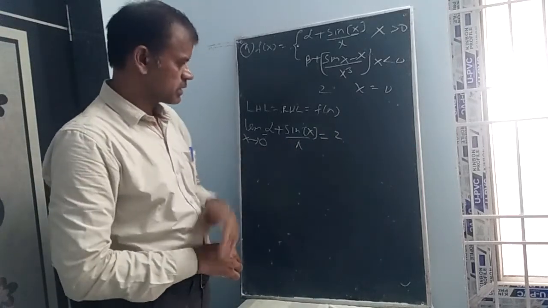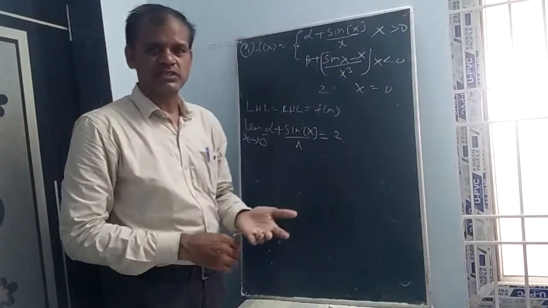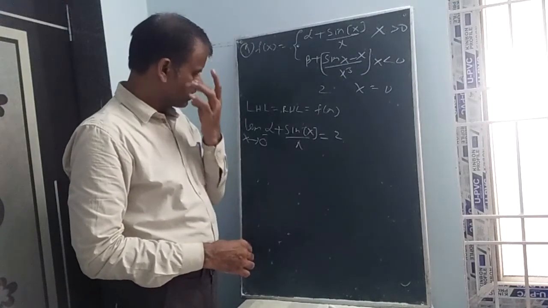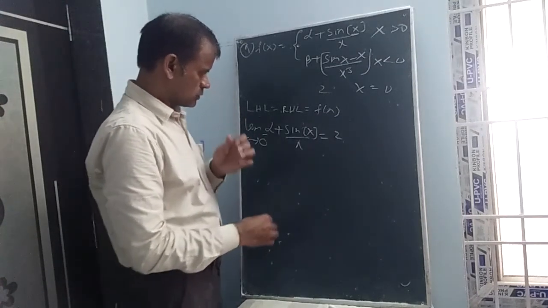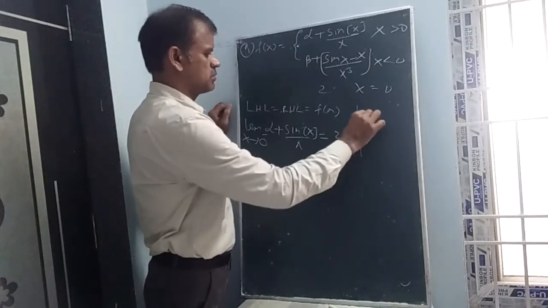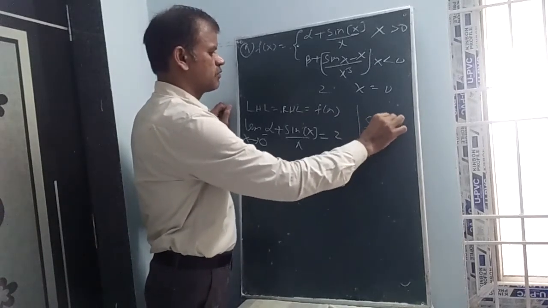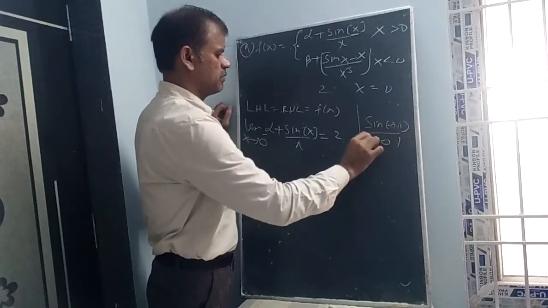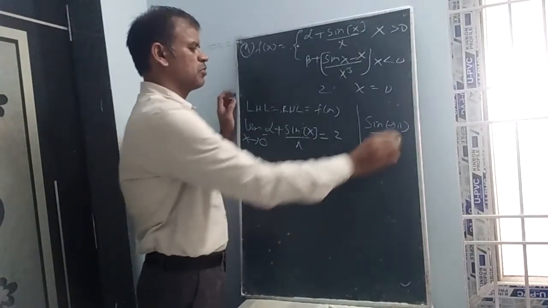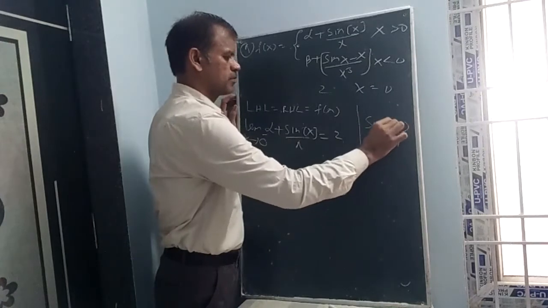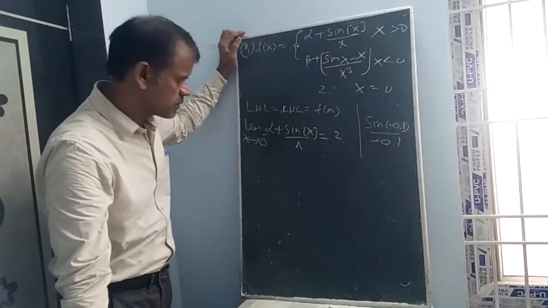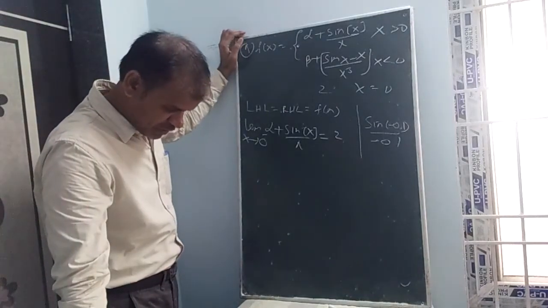Substitute here the 0 minus neighborhood, so sin of minus 0.1 like this, by minus 0.1. Sin of minus 0.1 means, 1 radian means 57 degrees.